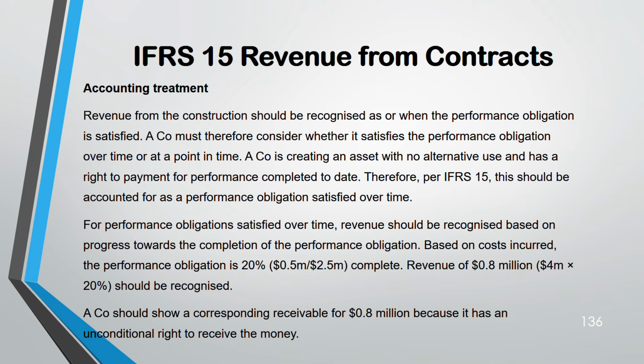Very simple. So when they are recognizing, they are going to recognize a receivable of 0.8. Why? Remember, they have not yet received this. They are going to receive it in the future. They have the right to receive this. That's why it is a receivable.